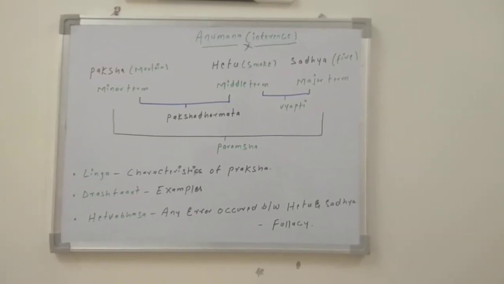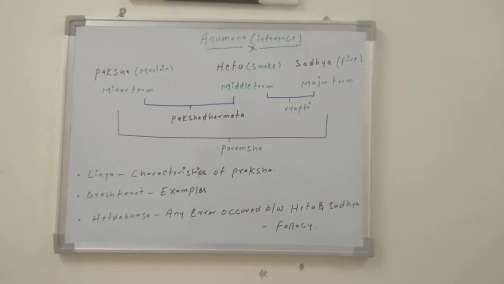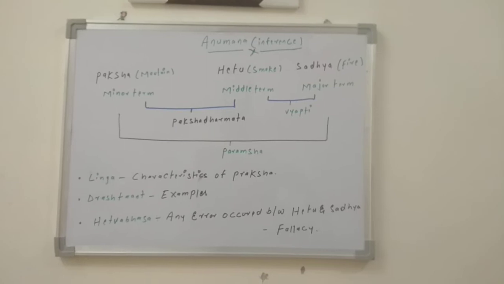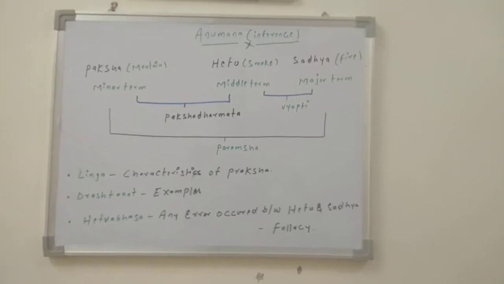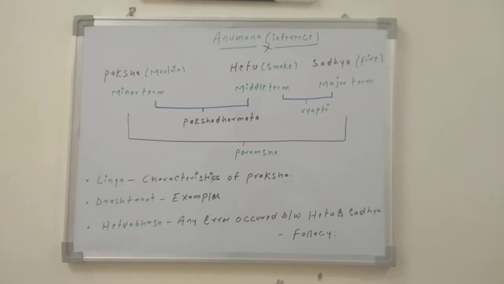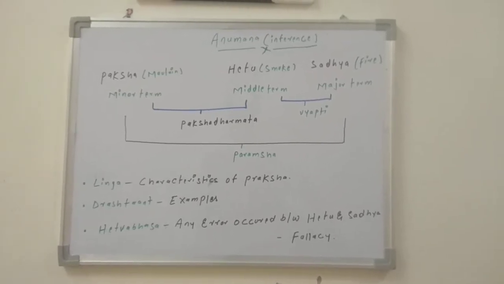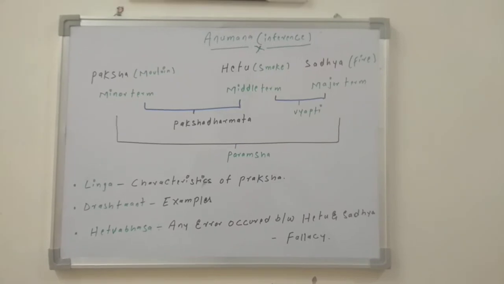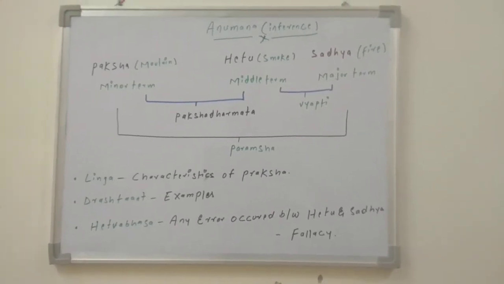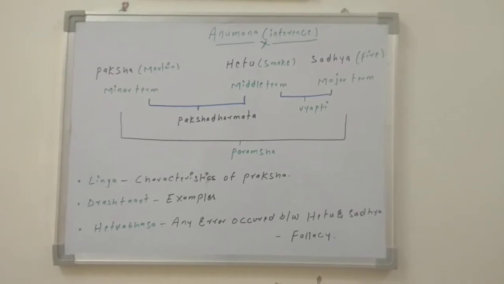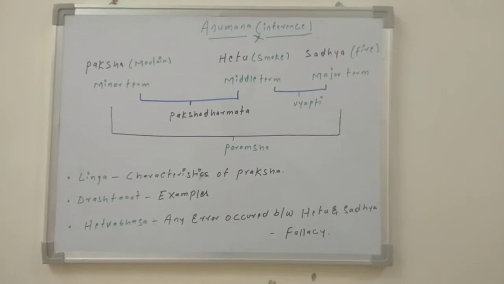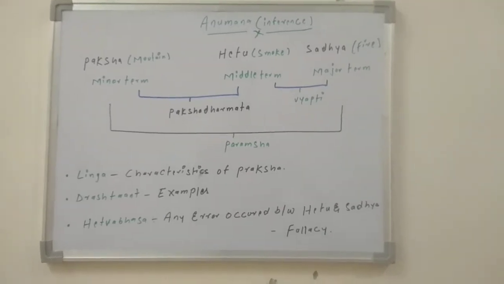Today we will discuss one of the very important pramana, which is Anumana. In my previous class we have gone through all the six pramana under the Indian logics. So Anumana means inference. On the basis of my previous knowledge or because of something, a reason, I do inference, which is known as Anumana. Suppose, for example, there is smoke at the mountains. Because of the smoke, I can infer there would be fire at the mountains.